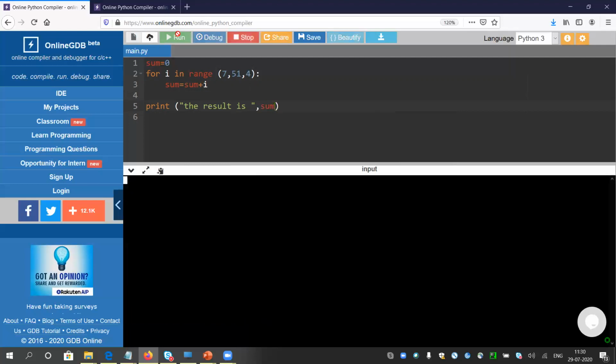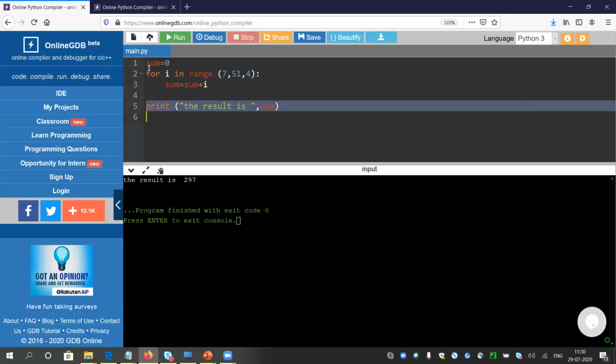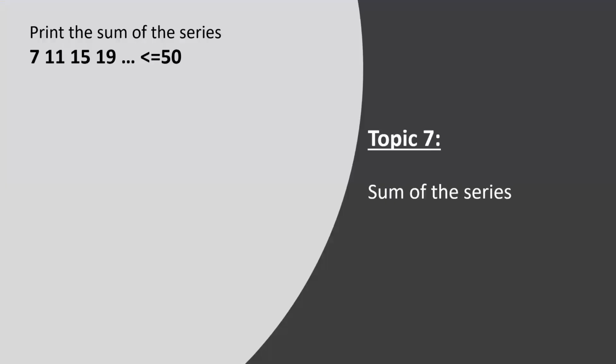Let's look. You can calculate it in your calculator. I'm not going to calculate. It will be somewhere 297. Okay, so 297. So again, the first step is to put sum equals to 0. Second step is whatever you are printing inside the for loop, just put sum equals to sum plus that value. Do not print anything. And after the for loop, you have to print the sum. That's the 3 steps.